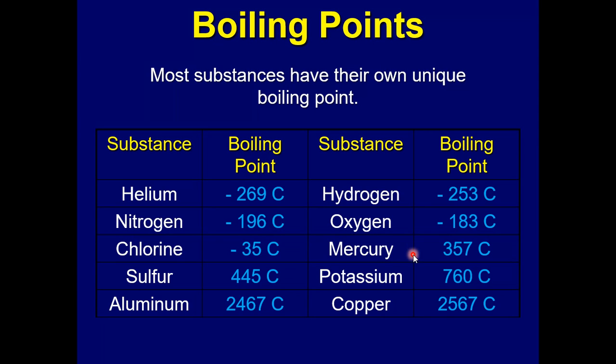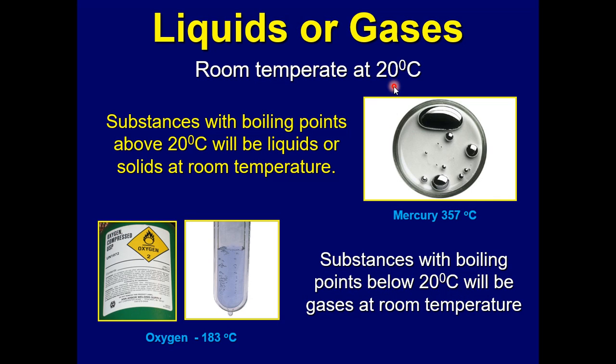So they're lower than room temperature. Look here, room temperature is 20 degrees Celsius. So substances with boiling points above room temperature are going to be liquids or solids at room temperature. They haven't reached a temperature at which they'll boil into a gas. Substances with boiling points below 20 degrees Celsius will be gases at room temperature.